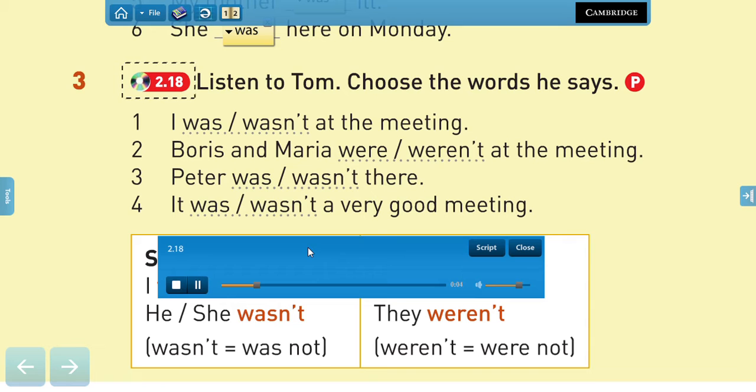The meeting was on Tuesday, but we were only 3 people. I was there, of course, and Hassan and Paula were there, but Maria was ill, and Boris was on holiday, so they weren't at the meeting. And Peter was busy, so he wasn't there. So it wasn't a very good meeting, really.